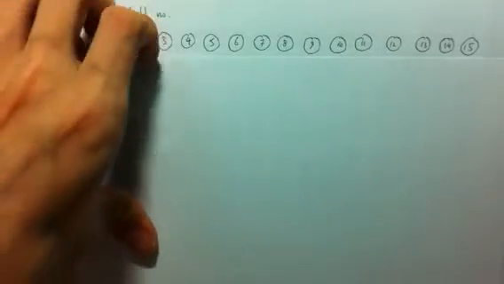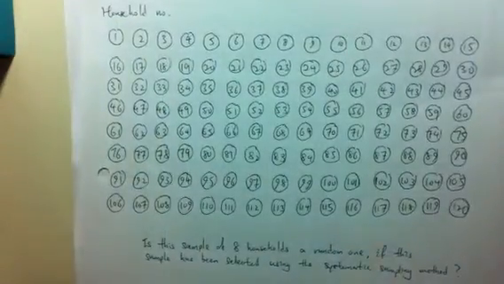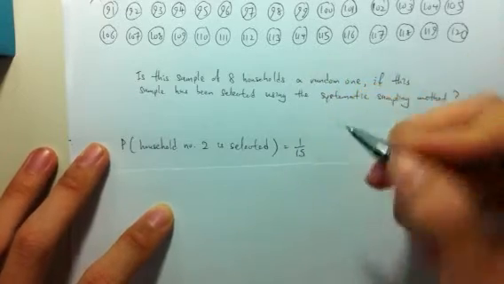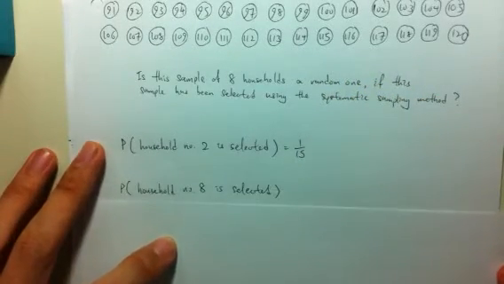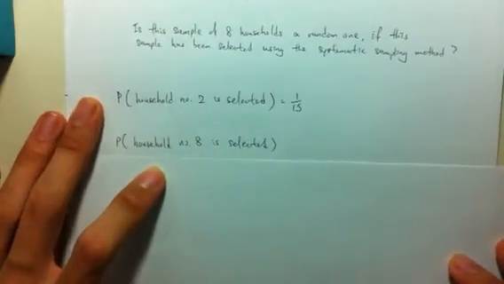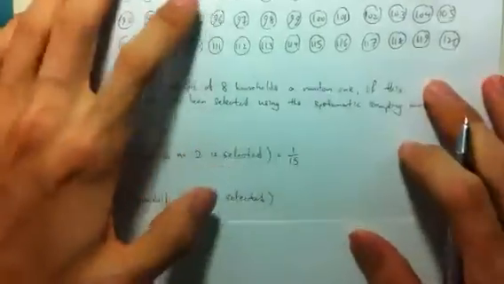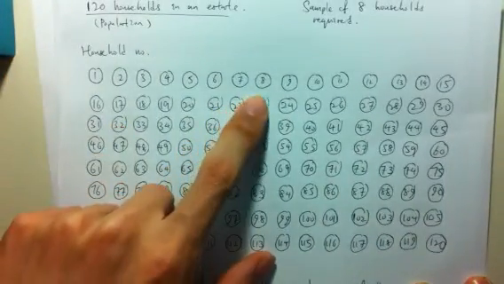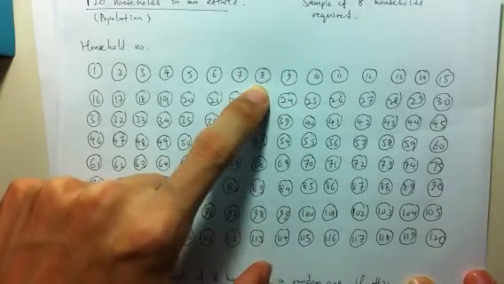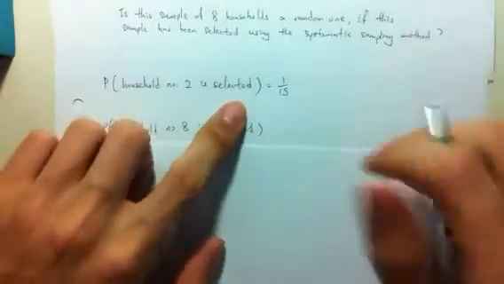Okay, and therefore fill in the answer. That is 1 out of 15. And what about the probability associated with the selection of the 8th household? Again, household number 8 appears in the first row, as we can see, and the probability associated with its selection would also be 1 out of 15.